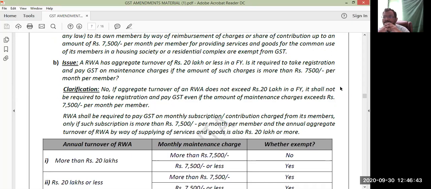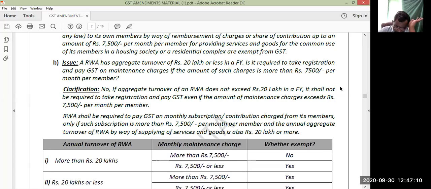See, as long as that welfare association's turnover is less than or equal to 20 lakhs, no need to take registration and no need to pay the tax on maintenance charges exceeding 7,500 per month per member. The taxability arises only in the case of a registered resident welfare association. If it is an unregistered resident welfare association, taxability doesn't arise.